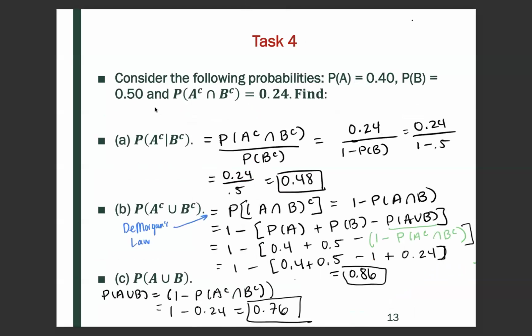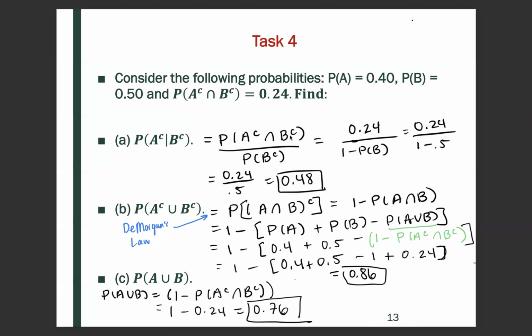Task 4, consider the following probabilities. The probability of A is 0.4, the probability of B is 0.5, and the probability of A complement intersect B complement is 0.24. Find the probability of A complement given B complement. Since we're given B complement, that goes in the denominator, and the numerator is the intersection of these two events, the probability of A complement intersect B complement.